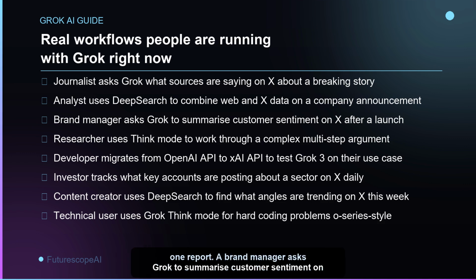A brand manager asks Grok to summarize customer sentiment on X in the 24 hours after a product launch, identifying the specific features people are praising or criticizing. A researcher activates Think Mode to work through a complex multi-step argument and reviews the reasoning chain to verify each inference. A developer migrates their existing OpenAI API integration to the XAI API to test whether Grok 3 improves output quality for their specific use case.